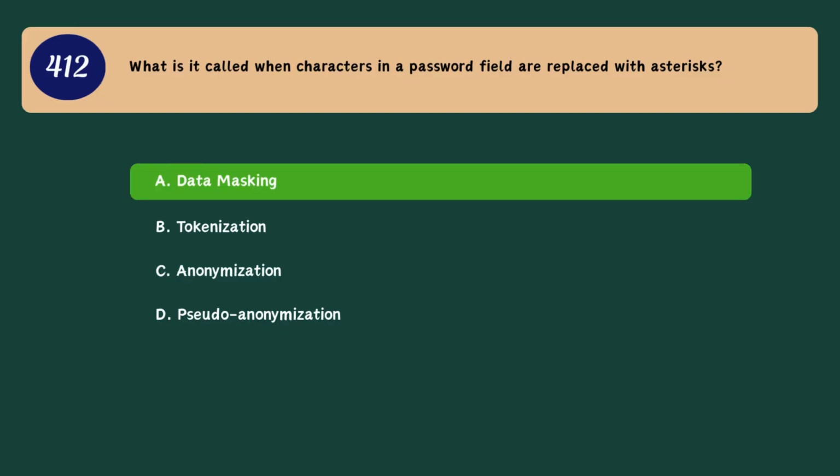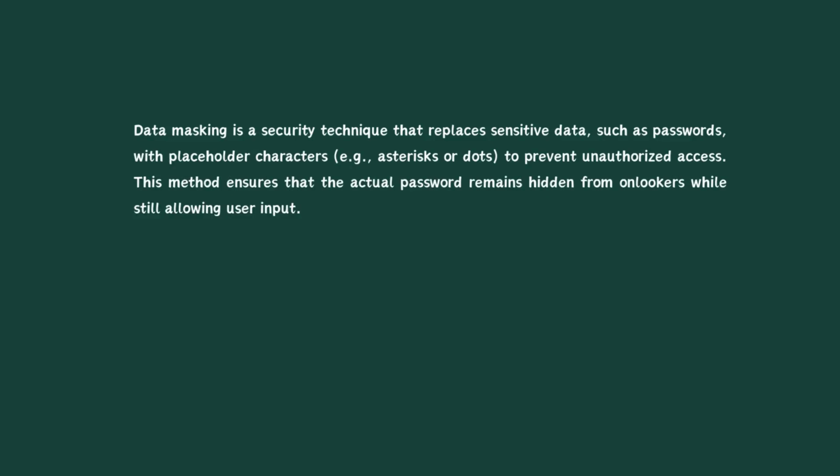A. Data masking. Data masking is a security technique that replaces sensitive data, such as passwords, with placeholder characters, e.g. asterisks or dots, to prevent unauthorized access. This method ensures that the actual password remains hidden from onlookers while still allowing user input.